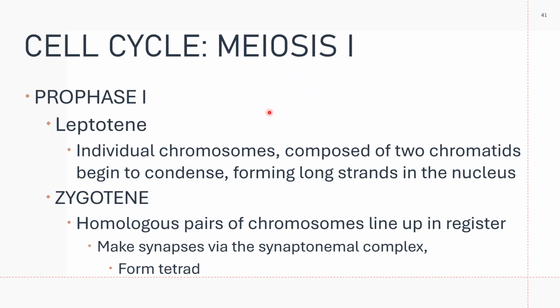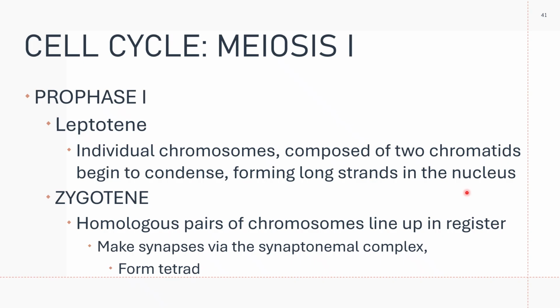Prophase 1 is divided into four phases: leptotene, zygotene, pachytene, and diakinesis. In leptotene, the individual chromosomes, composed of two chromatids, begin to condense, forming long strands in the nucleus.